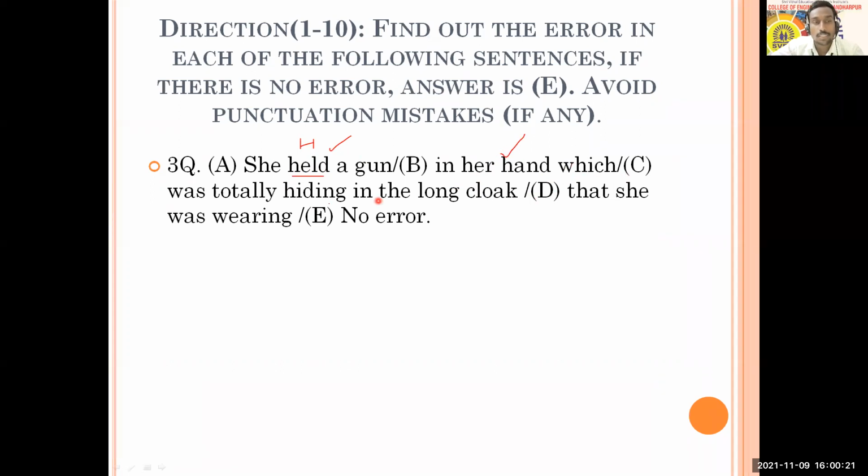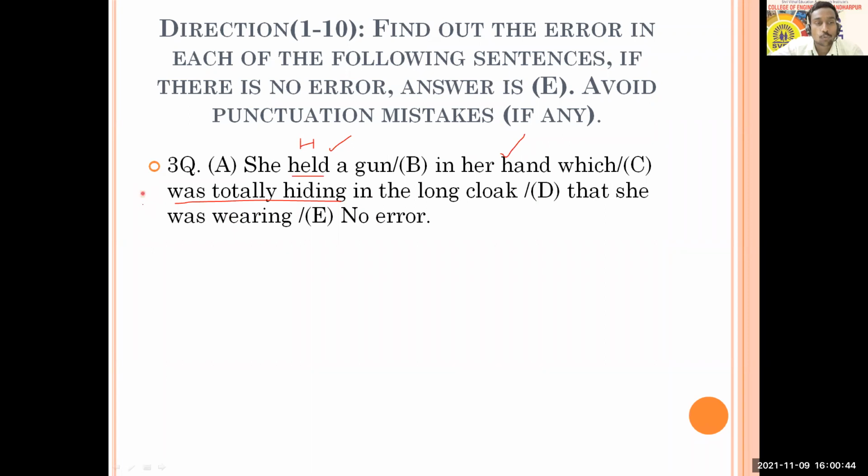Now option C: which was totally hiding in the long cloak. So can you just try to connect this? Was hiding in the long cloak. Is it okay? Was hiding? So Rutuja, yes, Rutuja came. What is expected here? Which voice is here?